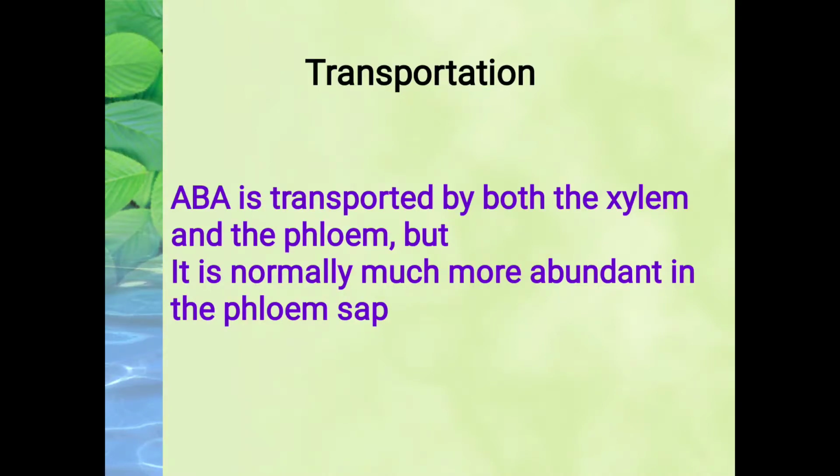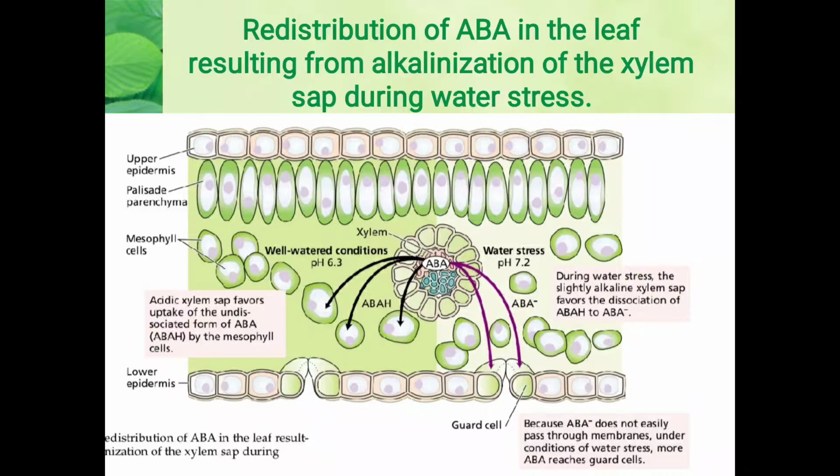Clear, so next is transportation, that is basically carried out by both the xylem as well as the phloem, but it is normally much more abundant in the phloem sap. By means of the phloem sap it has to be translocated from one portion to another portion. Okay.